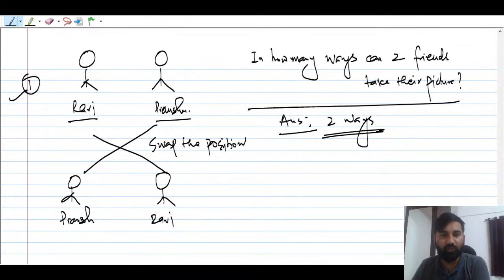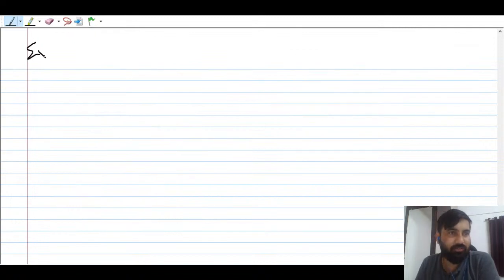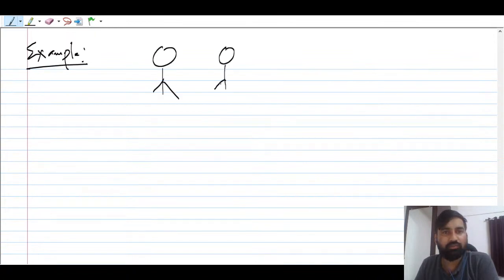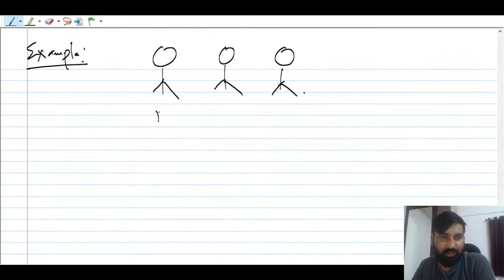Now let us go for three friends. Example number next. Suppose there are three friends. Let me take this guy as Ravi, this is Pransu, and this is Himanshu.